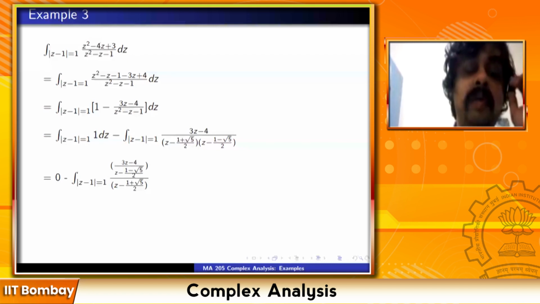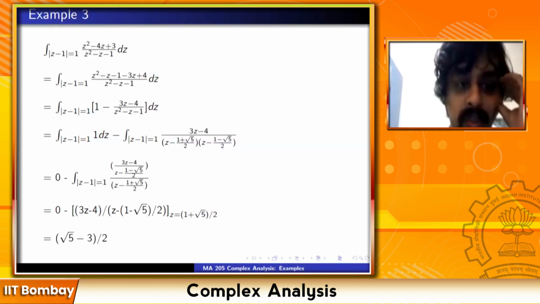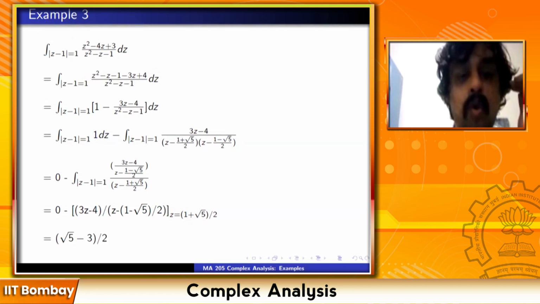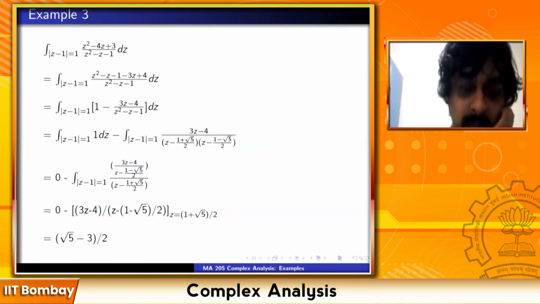So 1 minus root 5 by 2 is a distance more than 1 from 1. So that contributes 0. Minus, again Cauchy integral formula tells you (3z minus 4) upon (z minus 1 minus root 5 upon 2), substitute z equal to 1 plus root 5 upon 2. And it's a simple calculation.